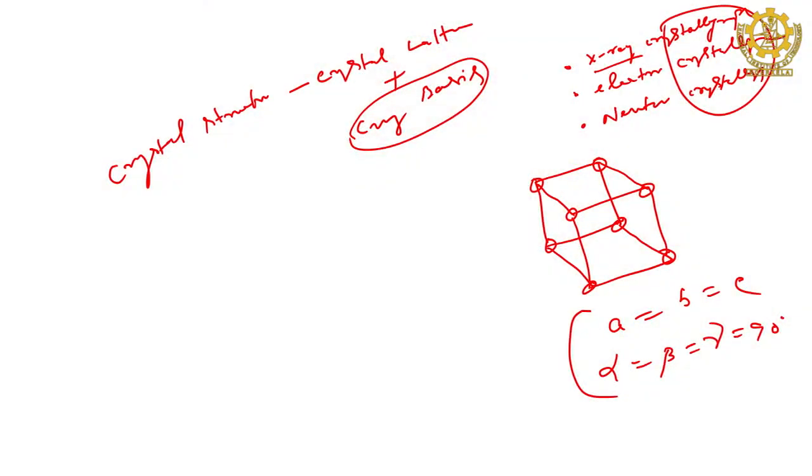Any crystal structure is clear only when both are clear, and you must understand both, otherwise you cannot understand the crystal structure. Generally in crystallography, the most important part is the crystal lattice, because to represent the crystal you will never go to the real space all the time.